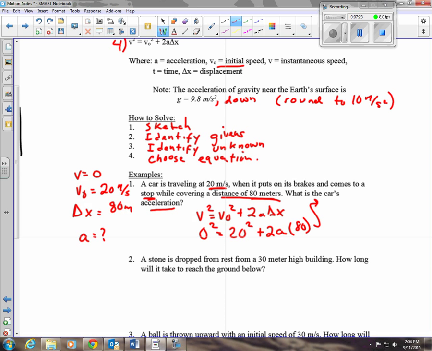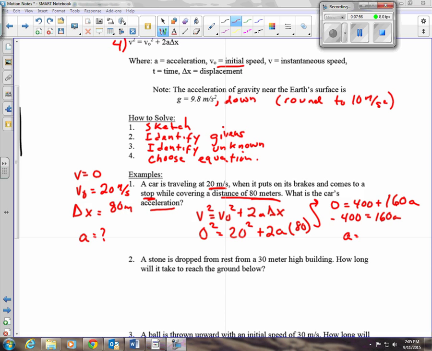Now it just becomes a pretty simple math problem. 0 squared is 0. 20 squared is 400 plus, now, because of the commutative property, I can do the multiplication in any order, so I'm going to do 2 times 80, gives me 160a. Alright, now I would subtract 400 from each side, so minus 400 equals 160a. And then divide by 160, and I end up with a equal negative 2.5 meters per second. And the units for it is meters per second squared.